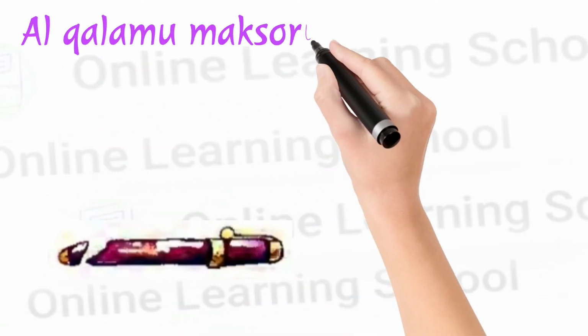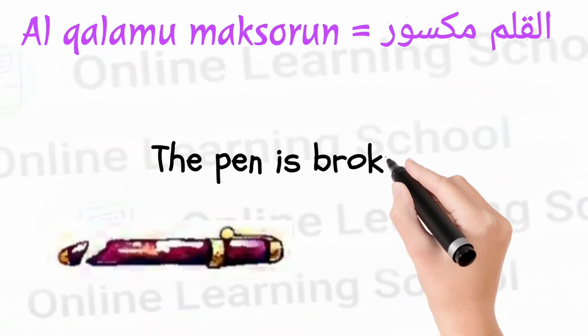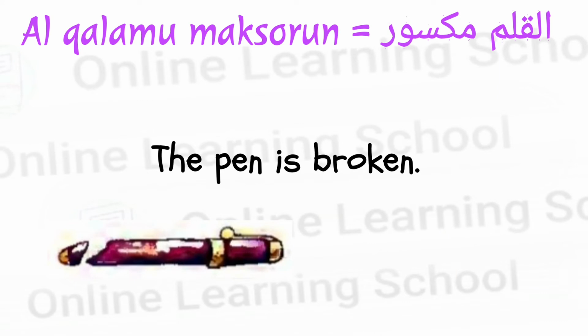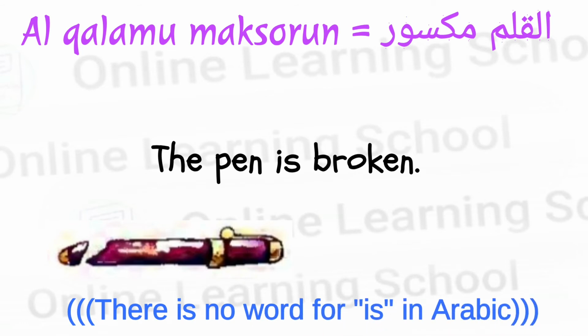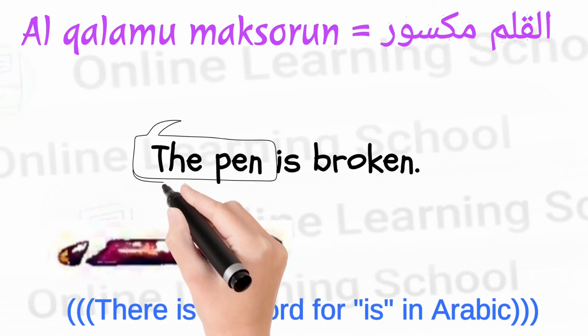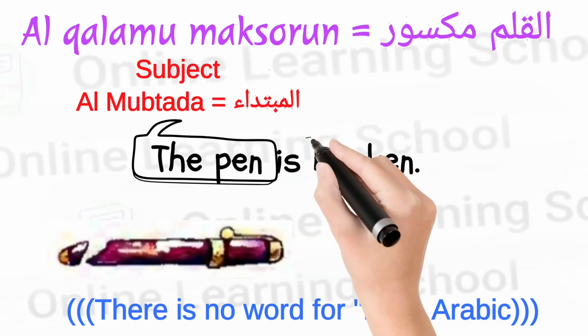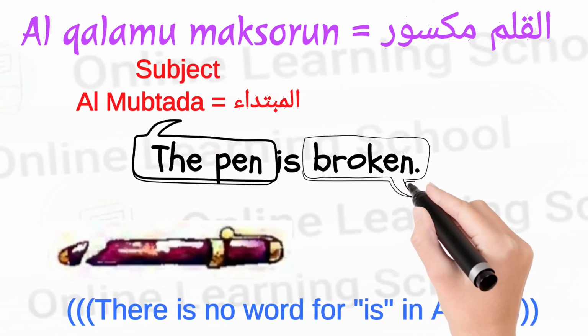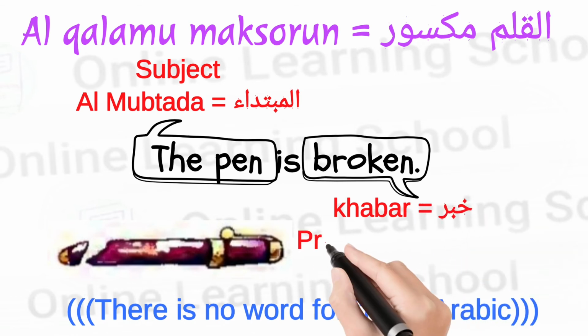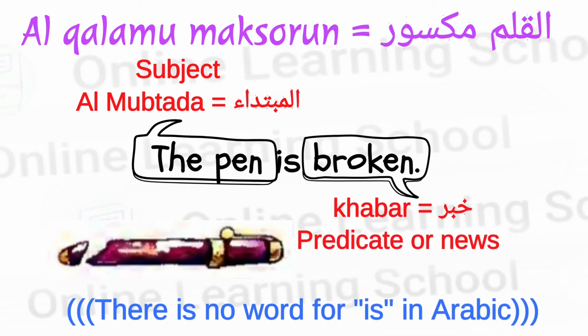Number 1. Al-qalamu maksurun, the pen is broken. Al-qalamu means the pen, maksurun means broken. So in English we will translate, the pen is broken. Remember one thing, there is no word for is in Arabic. In this sentence, the first part is called mubtada, meaning subject, and the second is khabar, meaning news. Okay, news about the subject. The pen is mubtada, subject, and broken is the news about the pen, called khabar.